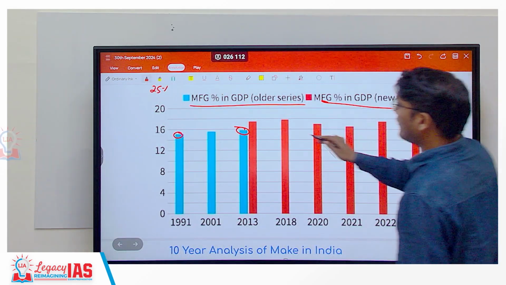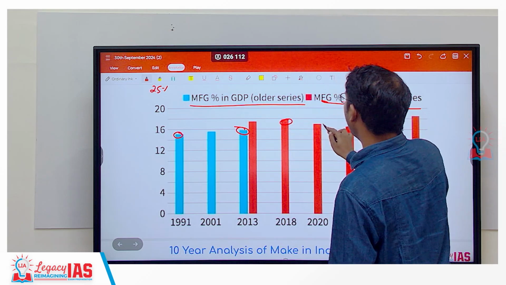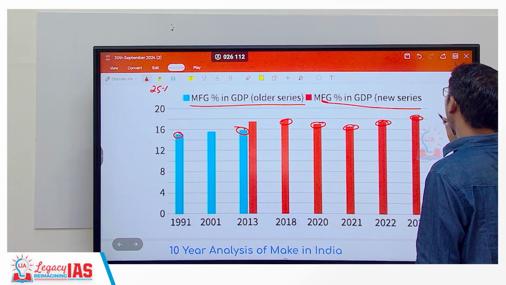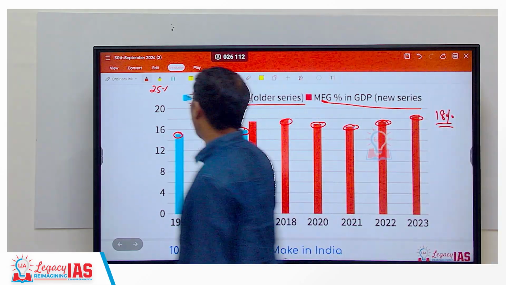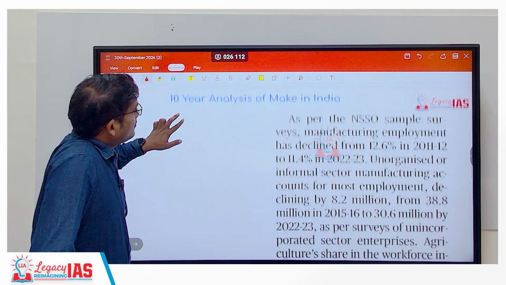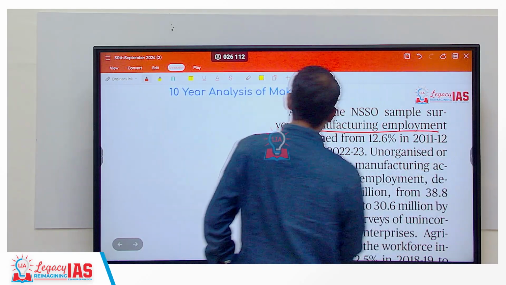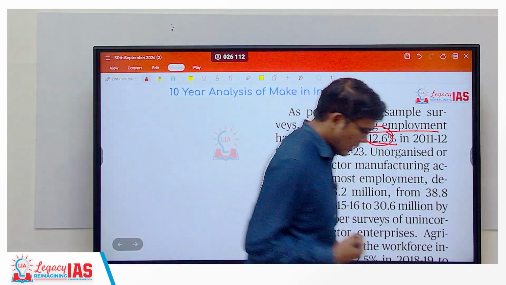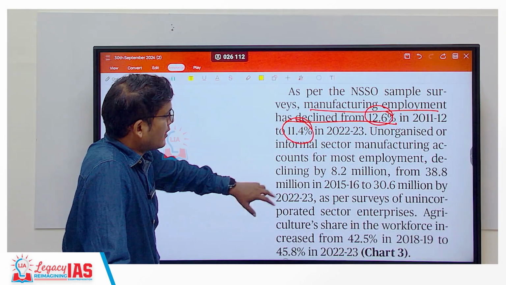We have stagnated. So if you look at it, already Make in India has started. We are still at less than 18, around 17, 16.5, close to 18, just about 18. So around 18% is what we are holding on average, which is far from the 25% which was targeted. Now, further, when it comes to employment, the manufacturing sector's employment has also declined from 12.6% to 11.4%. So, the job creation has also taken a hit, which would again be shown in a different graph if we